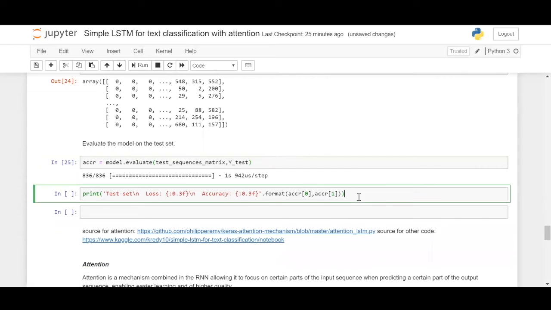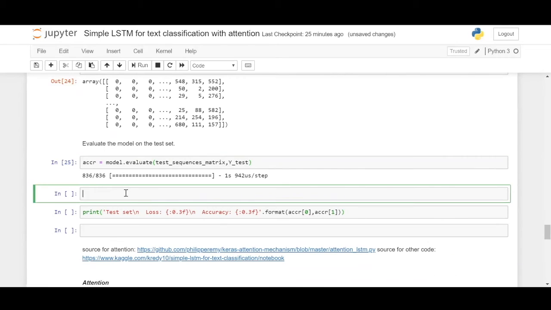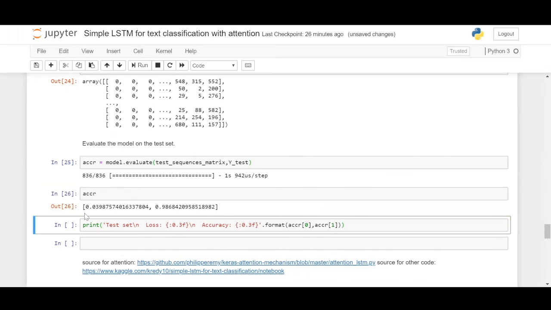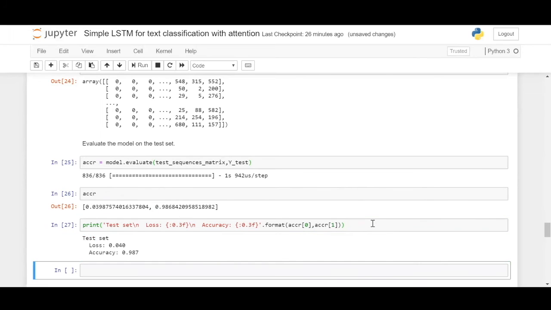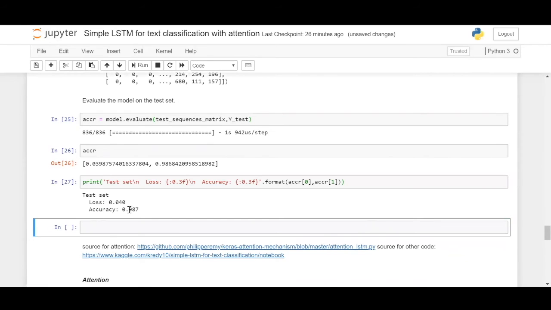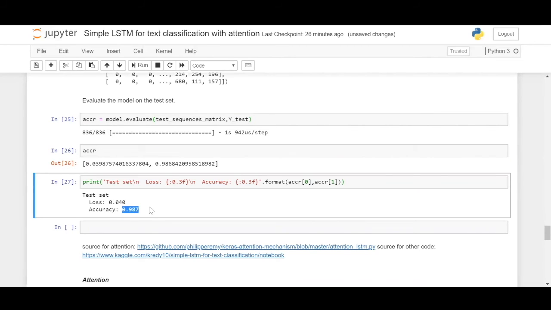So testing is done. We'll just see the accuracy. So accuracy is nothing but you get a list showing the loss and the accuracy in this one. So you just see how it looks like. So we have a loss of 0.04 and an accuracy of 98.7% upon validation data.